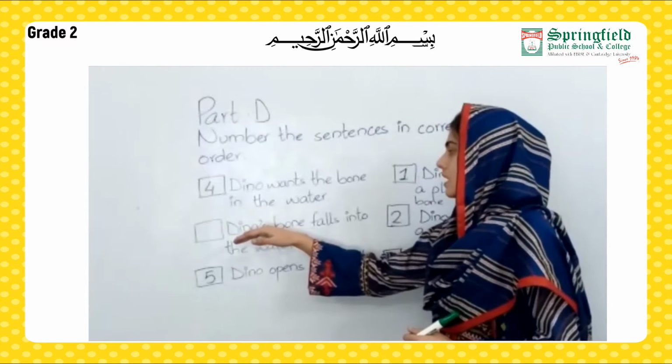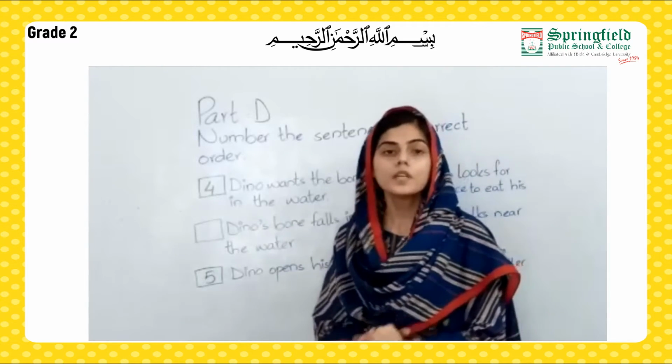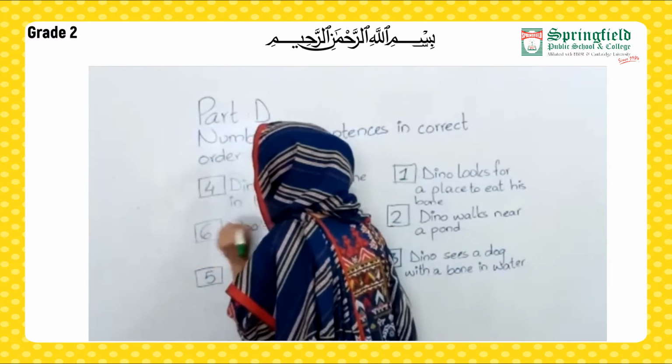Now the last sentence. Nino's bone falls into the water. This was the last event. As the dog opened his mouth, his bone fell in the water. So here I am going to write number 6.